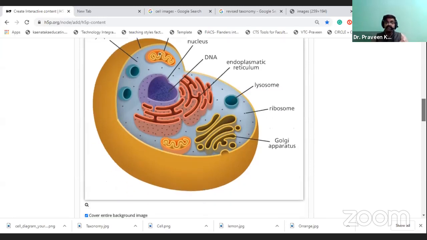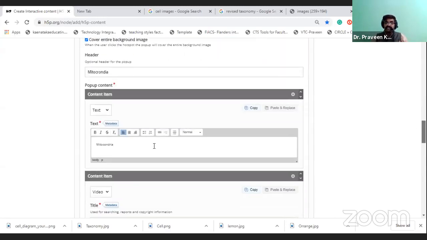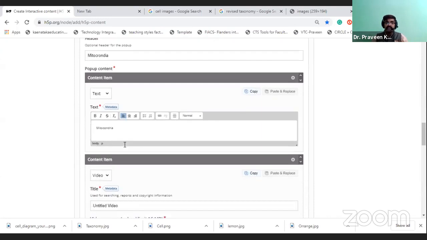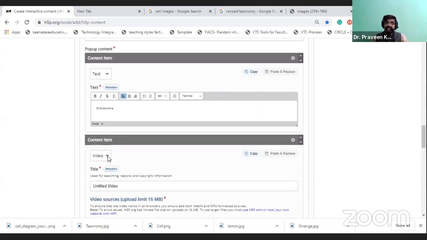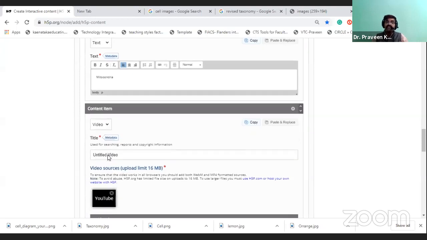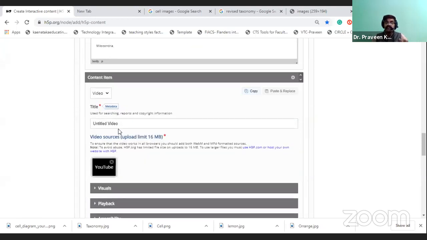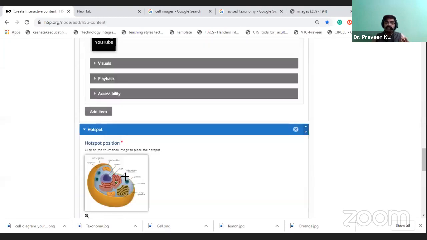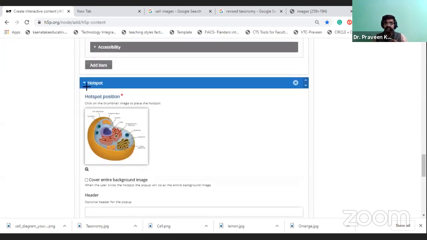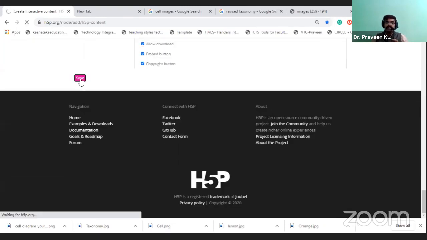If the information is set as text, it says that it is mitochondria. If I want to define some of the information related to that mitochondria, I can add the video link of that mitochondria in that space. Then if you want another hotspot image related to that single mitochondria image, you can add the image also. Now I am going to save that information.